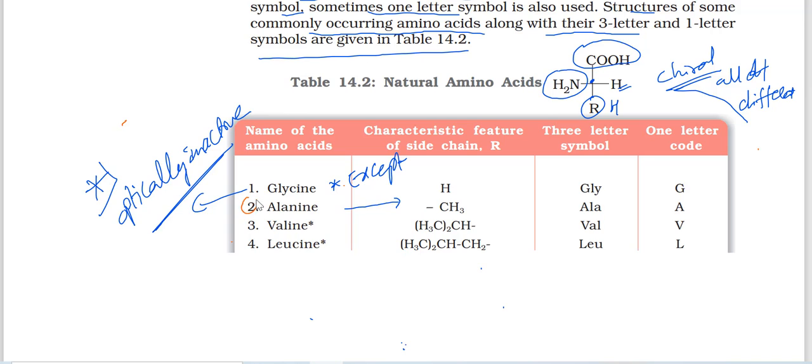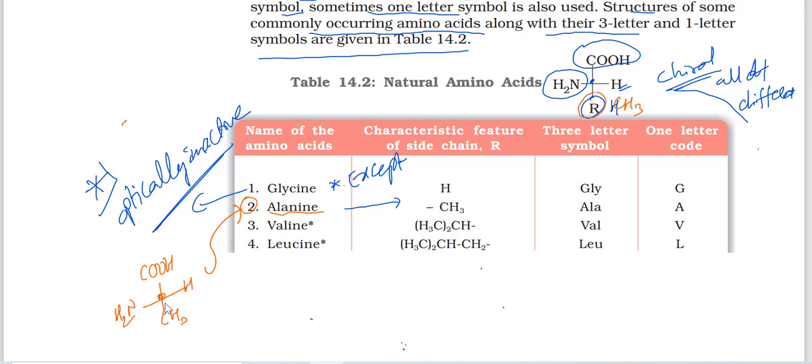Next, alanine. Alanine is just, in the place of R, if you keep a CH3 group, that is alanine. This alanine is optically active. You can see here COOH group, left side NH2, right side hydrogen, down CH3. This is the alanine structure.